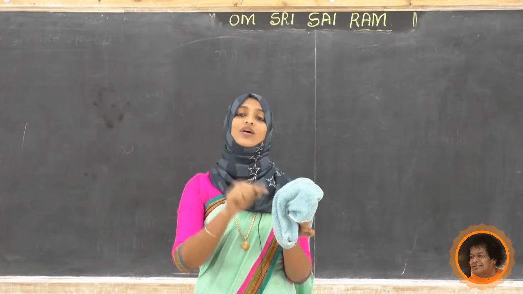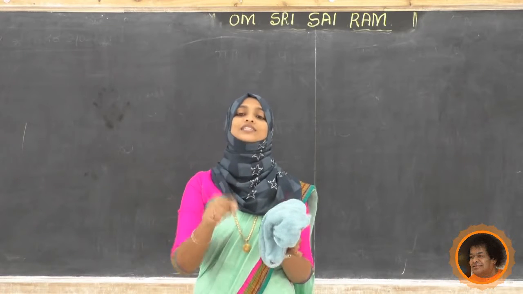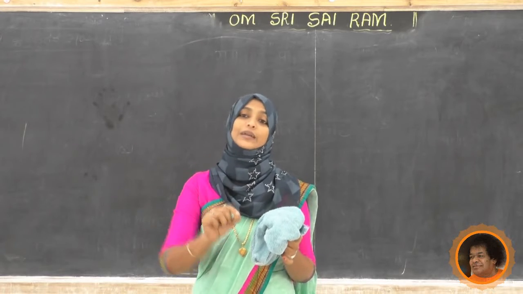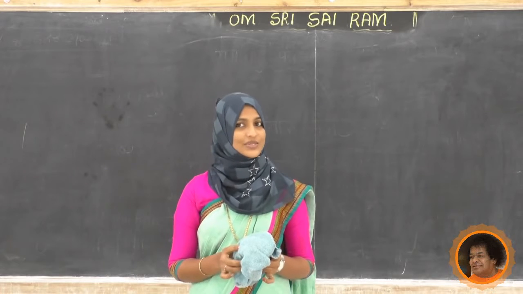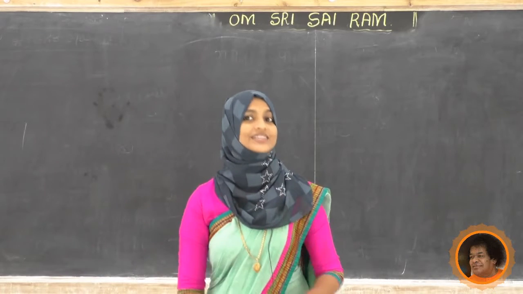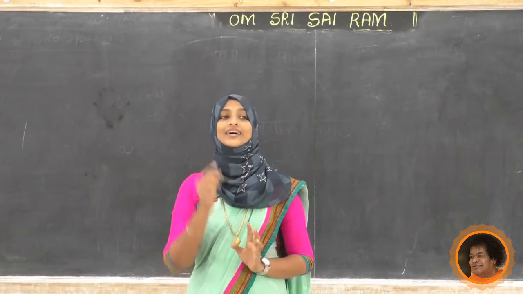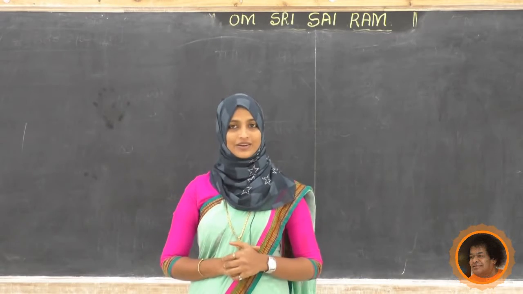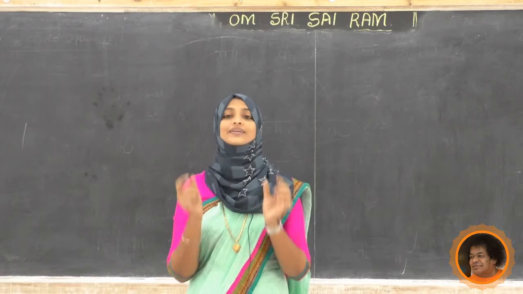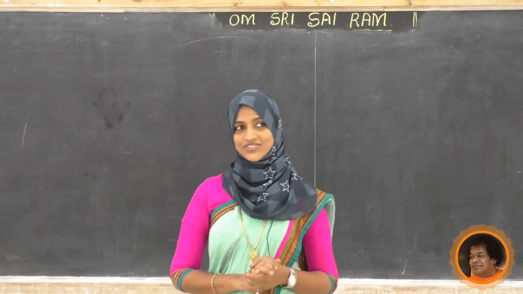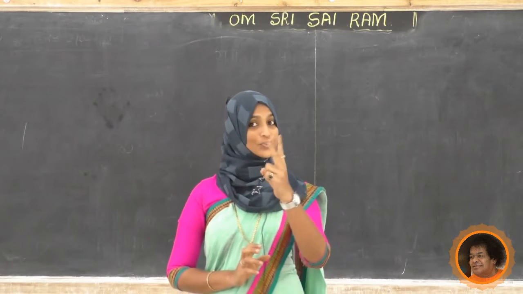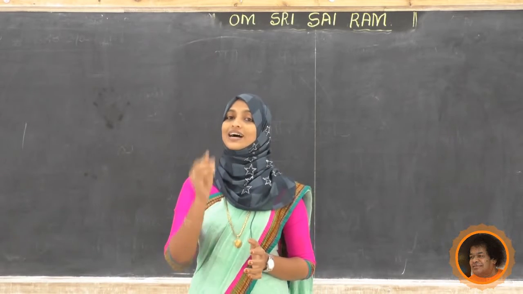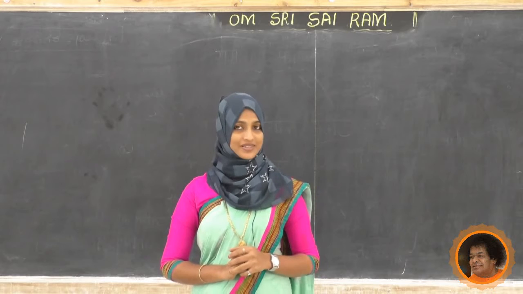Now tell me what fabrics are. What is there in fabrics, or what are fabrics made of? What is your answer? Fabrics are made of fibers. Have you come across that? Fabrics are made of fibers. There are two types of fibers: natural fibers and artificial fibers.